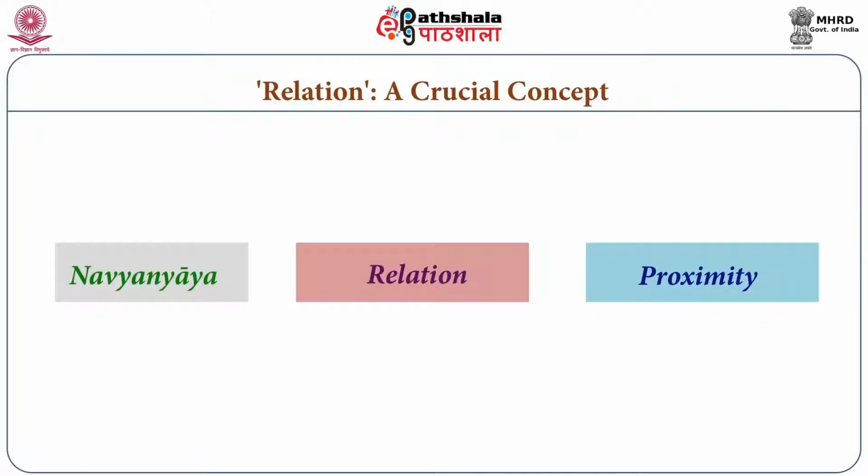In Navya Bhasha Pradeep, it is explained that relation is understood as proximity, basically closeness. And what is this closeness and this proximity?